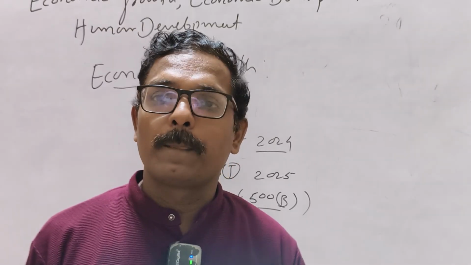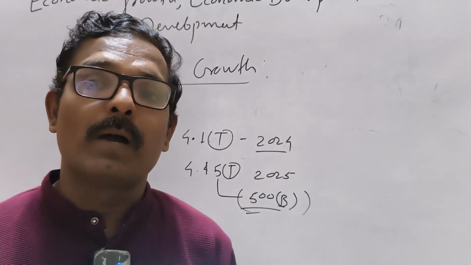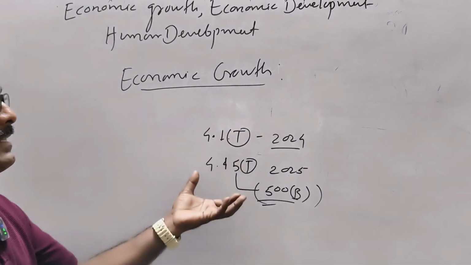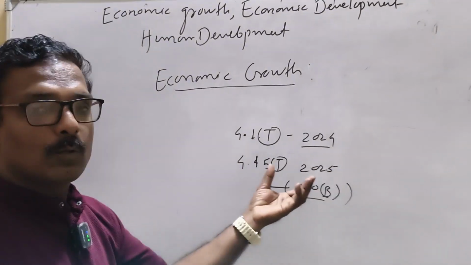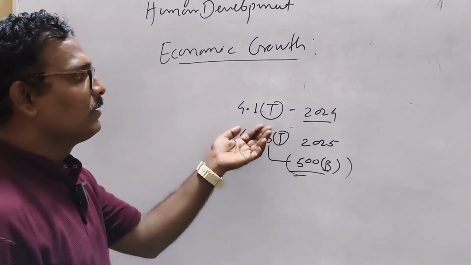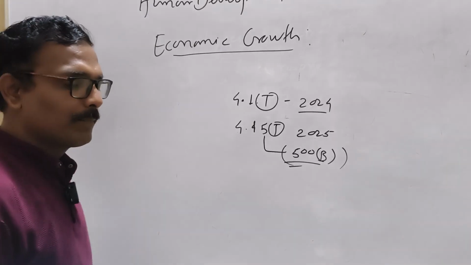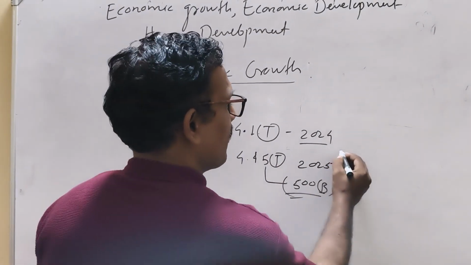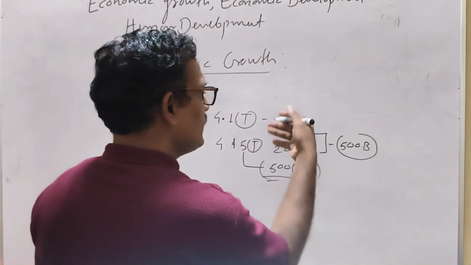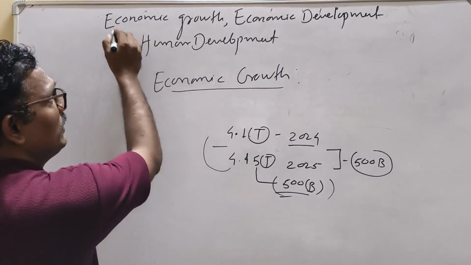But this is not the case with development, or this is not development, because we need to understand the reality of development. Economic growth is all about growth in the numbers, or growth in the GDP, with reference to the last year. We have seen how the Indian economy, or any economy, has grown from last year to this year. We have seen a growth of 500 billion dollars, so there is growth in the GDP. That is called economic growth.